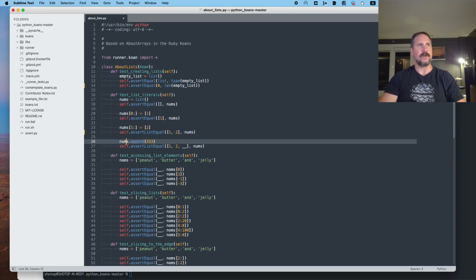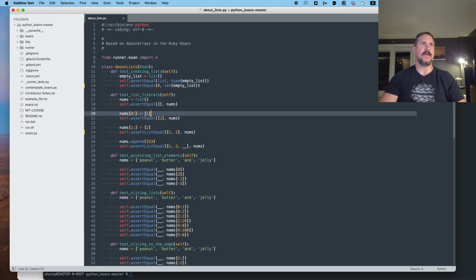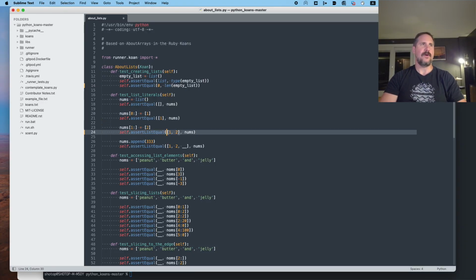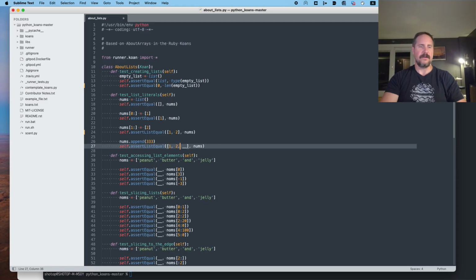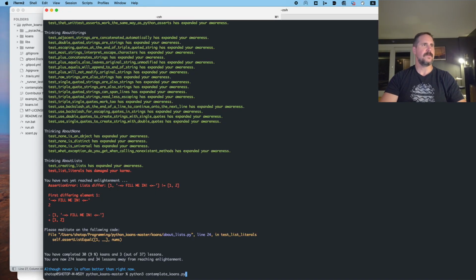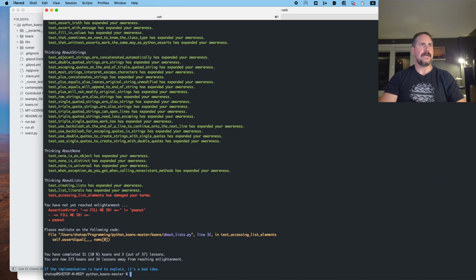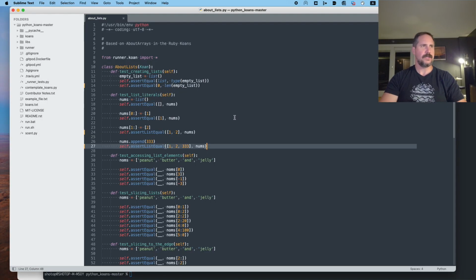Nums.append 333. Assert list equal. Okay, so we've taken nums, we've added the integer 1 to it, and then we ended up with this. We've added the integer 2 to it, and we now have this. And now we're going to append 333 to it. And append just means insert this value at the end of the list. All right, so 333 is equivalent to nums. So let's run those and make sure that they all pass. And they do. So we are down to line 32.